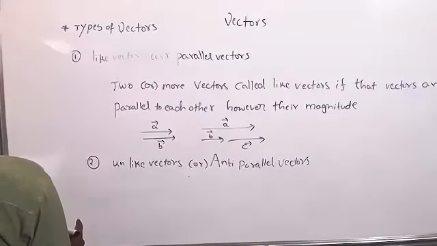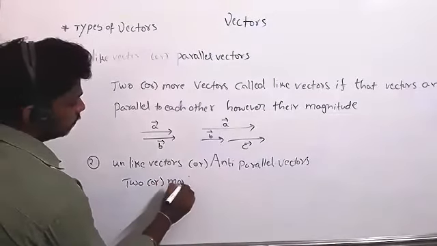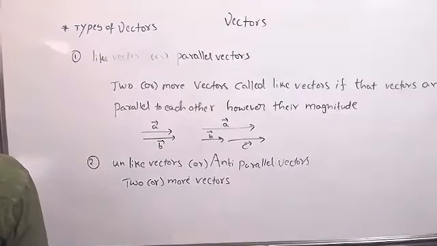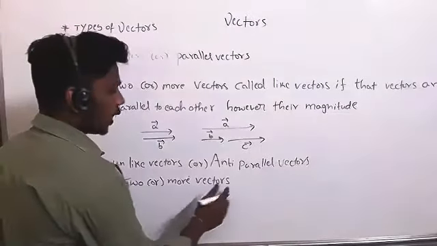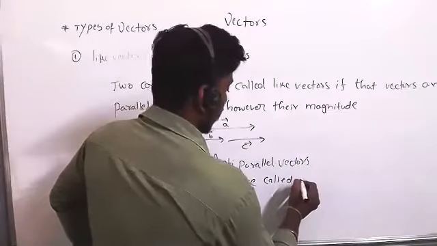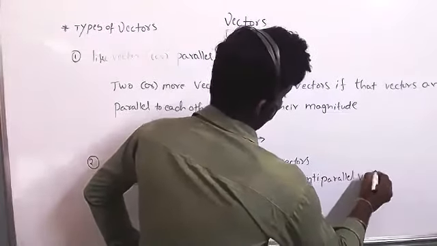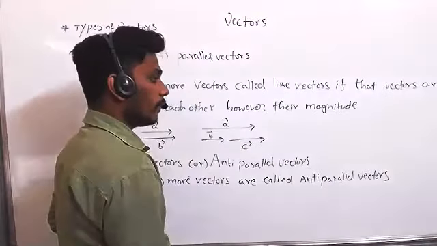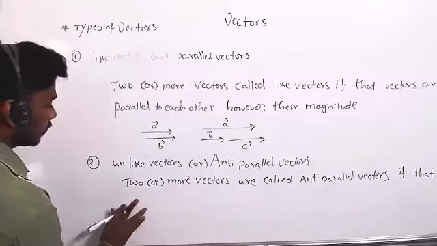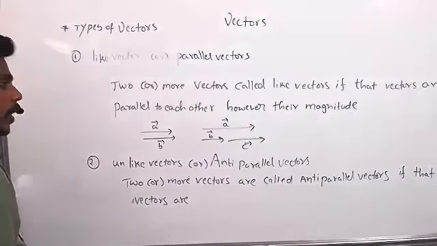Two or more vectors are called anti-parallel vectors if those vectors are opposite to each other.